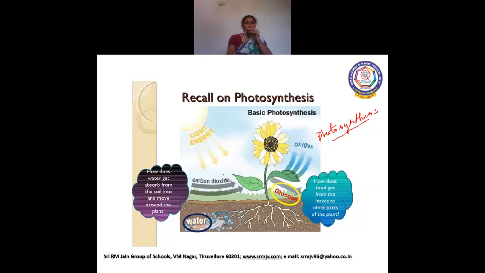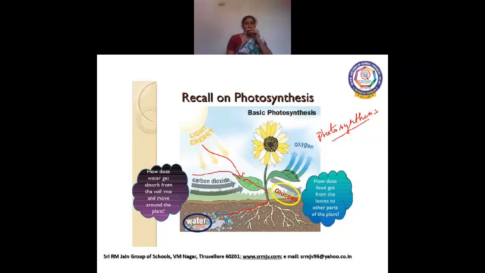What are the raw materials needed for this? The raw materials are light energy from sunlight, carbon dioxide from the atmosphere and water from the soil. So these are the three raw materials: light energy, carbon dioxide and water. Now these raw materials are transported to the photosynthetic site.